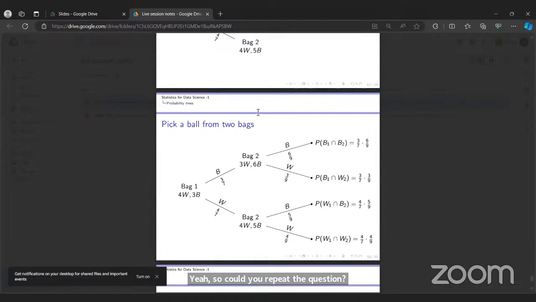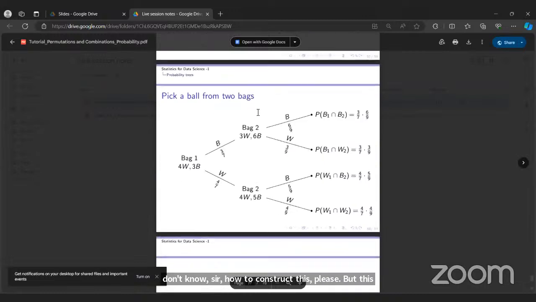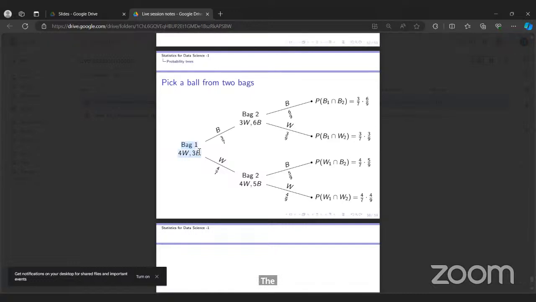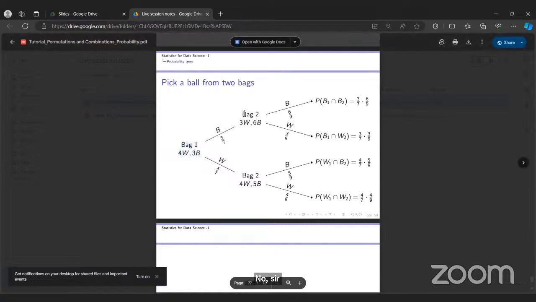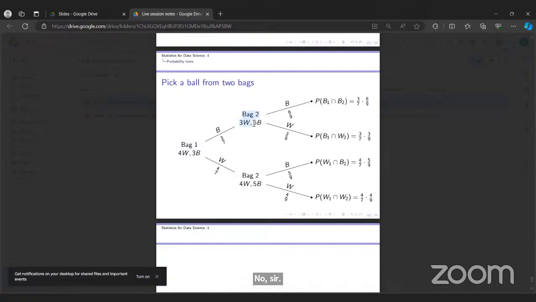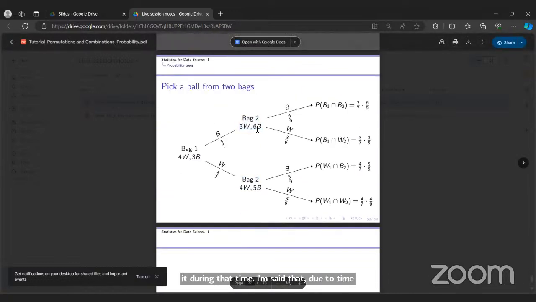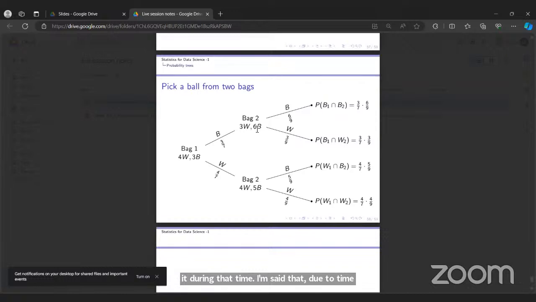I don't know, sir, how to construct these trees. The previous example I got, where you explained head and tail. Ma'am skipped it due to time constraint and said go through it, you will understand it, but it's still bothering me after more than a week.